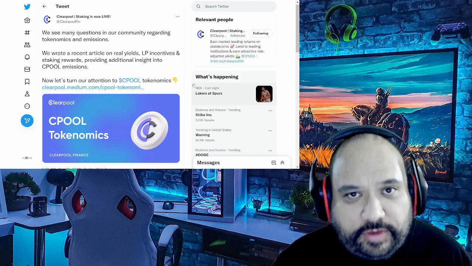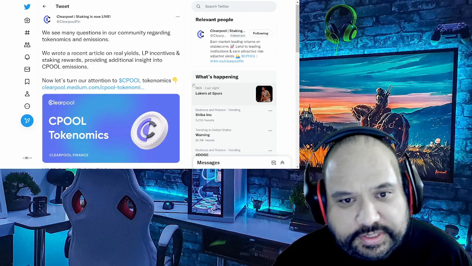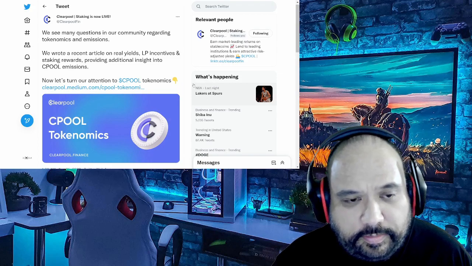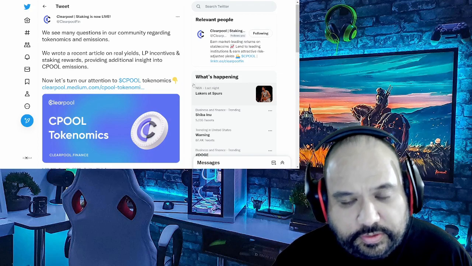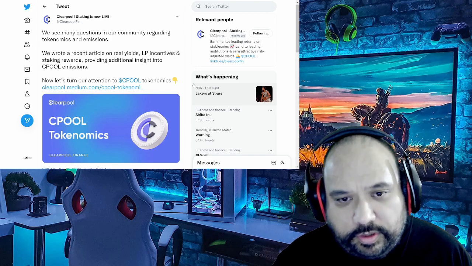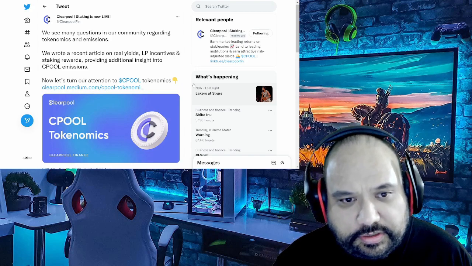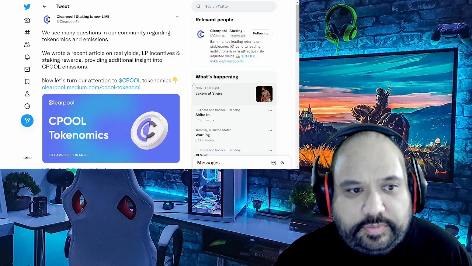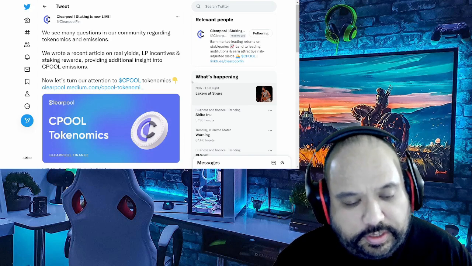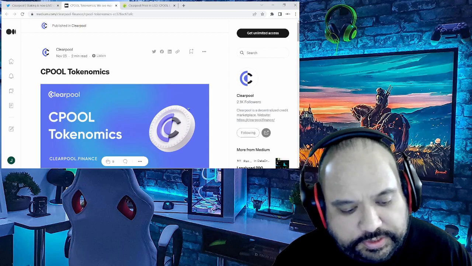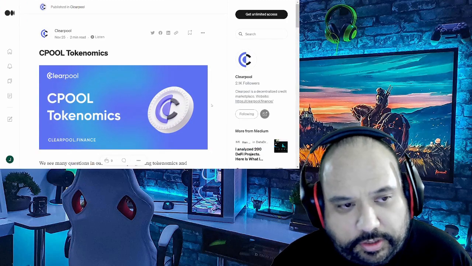Most of it will be verbatim because I don't want to skip anything like that. But it will break down, for instance, the real yields, the liquidity pool incentives, staking rewards, and like it mentions, providing additional insight into Cpool emissions. So let's go ahead and get right into that as well. Here it is, straight from their particular Medium.